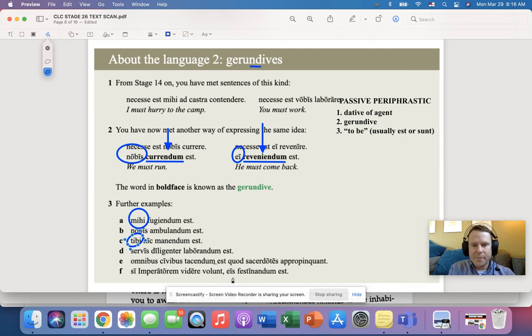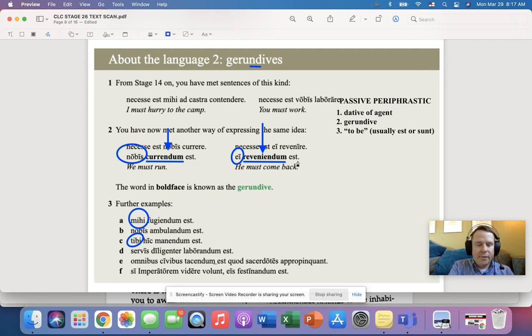Okay, these are all dative. All right, nobis is the dative of the word that means we or us. Ei is the dative of the pronoun he, she, or it. Mihi is the dative of the pronoun I or me. And tibi is the dative of the pronoun that means you singular. Okay, so every passive periphrastic has three ingredients, if you want to look at it that way. They have a dative, and we're going to call this a dative of agent. I'm not too concerned that you know the identification that it's a dative of agent, but I do want you to know that it's a dative. The second thing is that it has the gerundive. And the third thing is that it has this form of the verb to be.